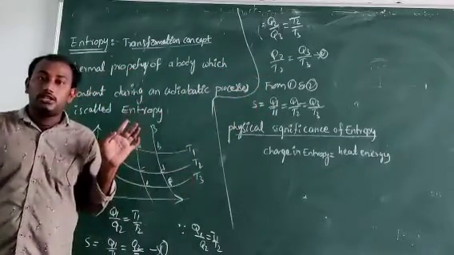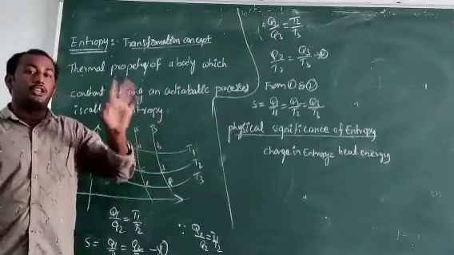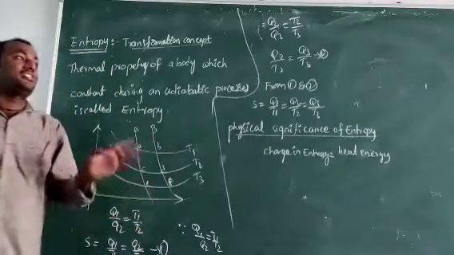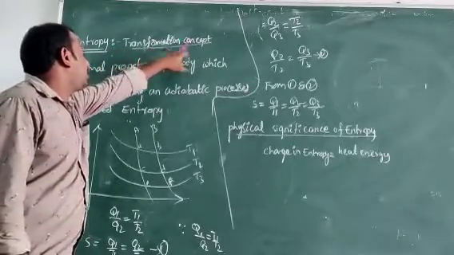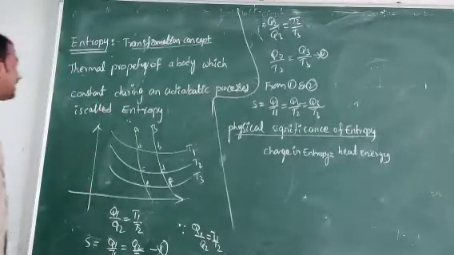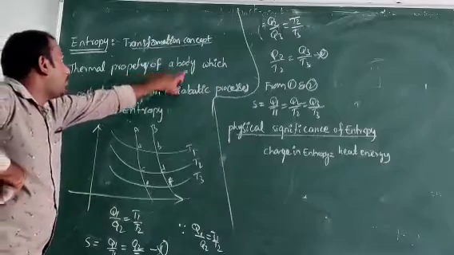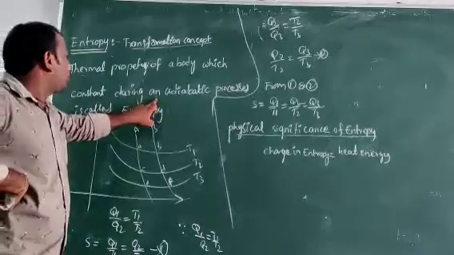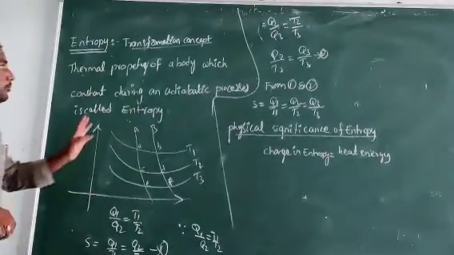That is the entropy. So what is entropy? Entropy is the transformation concept. Entropy is defined as the thermal property of a body which is constant during an adiabatic process.